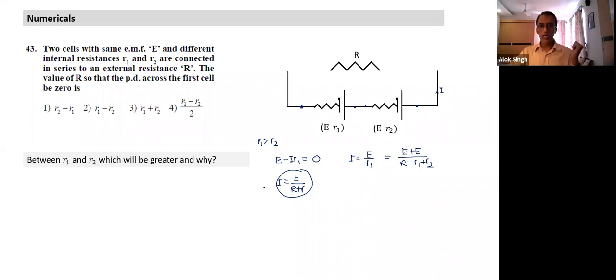Tomorrow we'll continue with the battery. We'll take the parallel combination and a combination of both, parallel as well as series. That's the syllabus for this week; the major focus this week is on the battery. So far we have done only one loop; we'll also get into two loops in the coming classes. Today this is a simple topic, but I still expect all of you to go through it and see that everything is clearly understood.